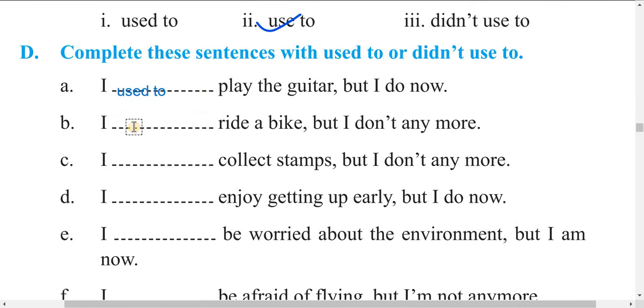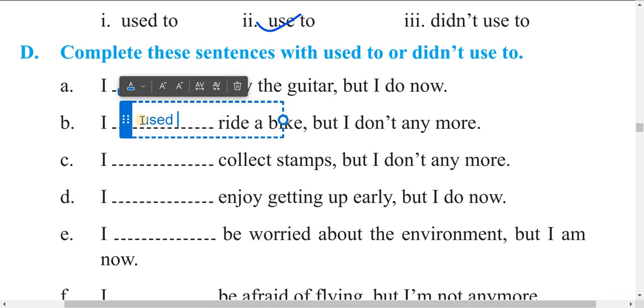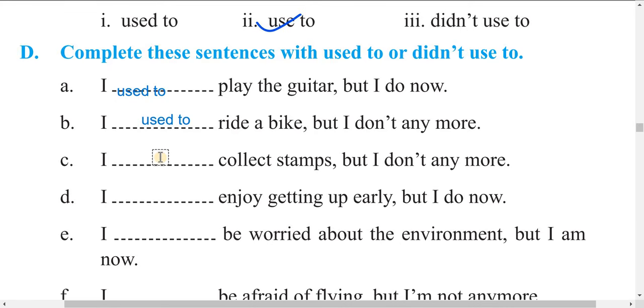Second one, what is there? Okay, no, but I don't do anymore. I used to ride a bike, but I don't do anymore. So I used to. Here also I used to. Third one, collect stamps, but I don't anymore. Okay, I used to.